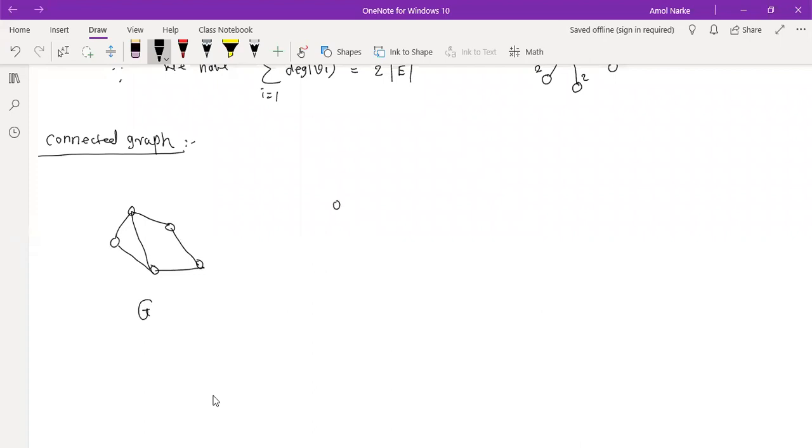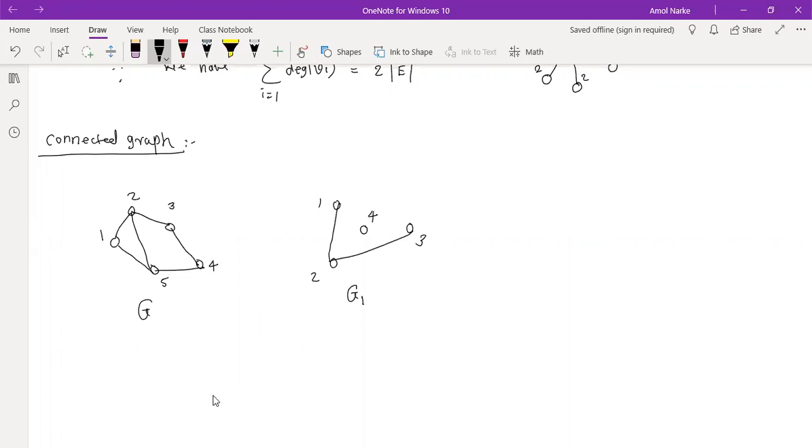I have another graph like that. Here we have one vertex like that only. Here that vertex is also in that part. So I can say here this is my first vertex, second, third, fourth, and fifth, and I will have 1, 2, 3, 4. I call it G1. So here G is connected and G1 is not connected.